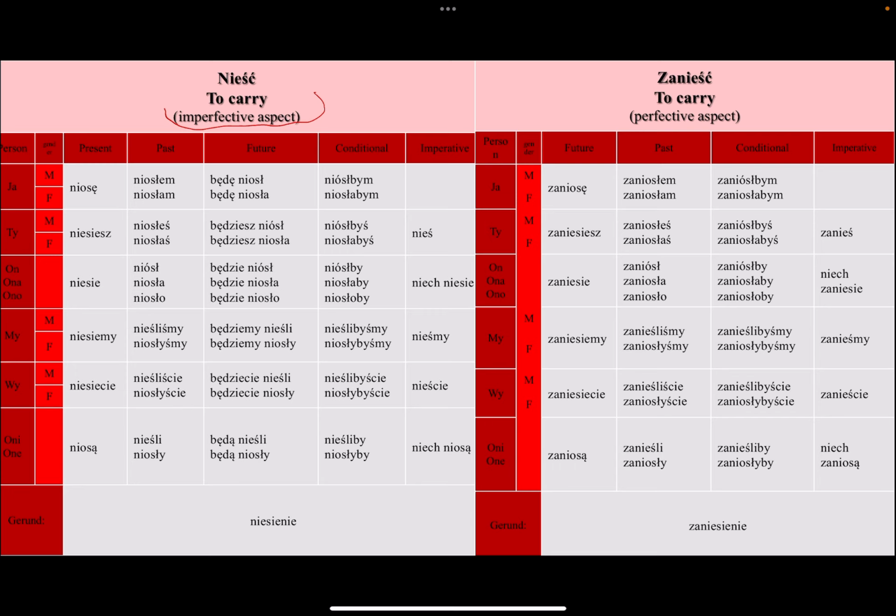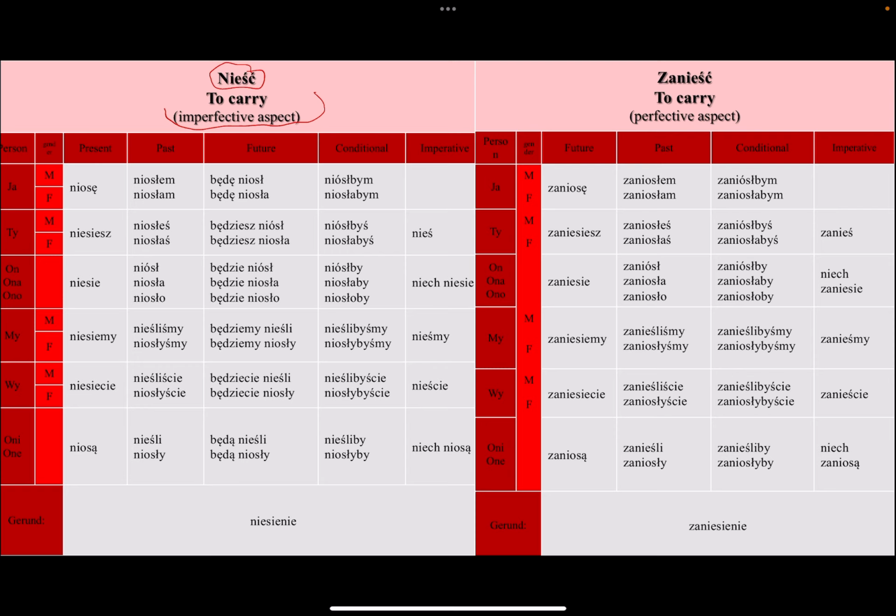Any imperfective verb has a perfective for it. So nieść is to carry, the most basic form. Usually we add a prefix to make the perfective form, and it becomes zanieść in this case. This is the only thing you need to know for now.